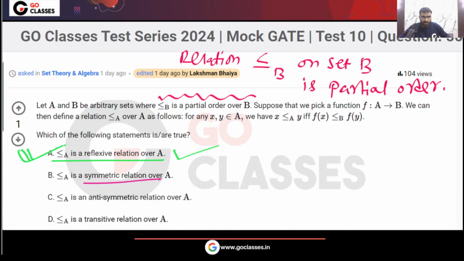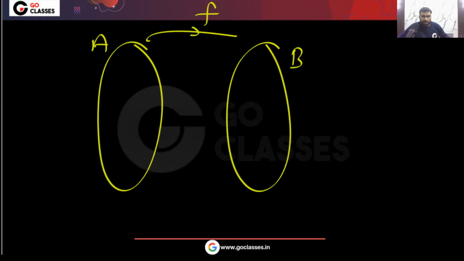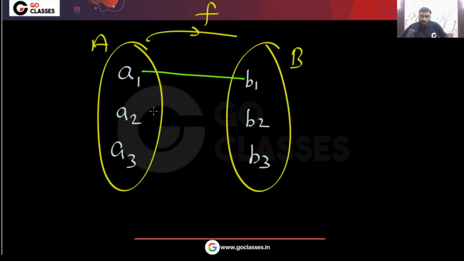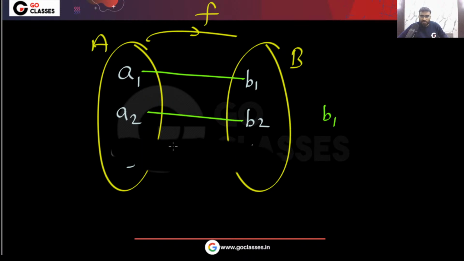What about the second, symmetric? Will it be symmetric? This less than equal to a, will it be symmetric? Can you give a counter example for symmetric? No, this need not be symmetric. For example, let's assume you have a1 here, a2 here, b1 here, b2 here, b3 here, and a3 here. Let's assume you have this type of situation. Or maybe you can just take two elements, that's enough.